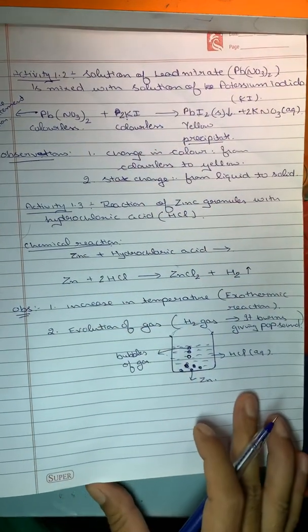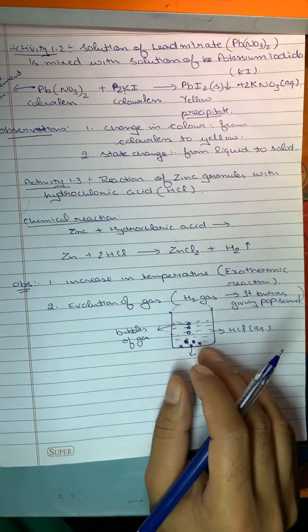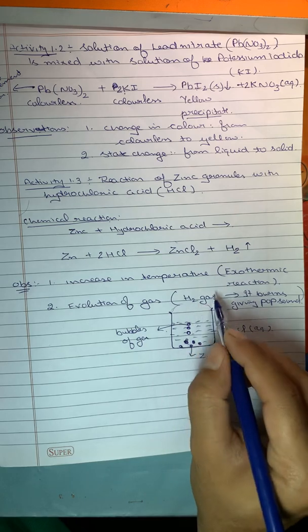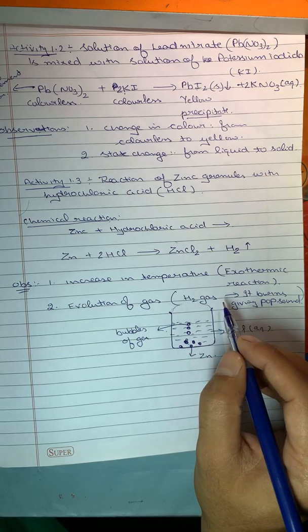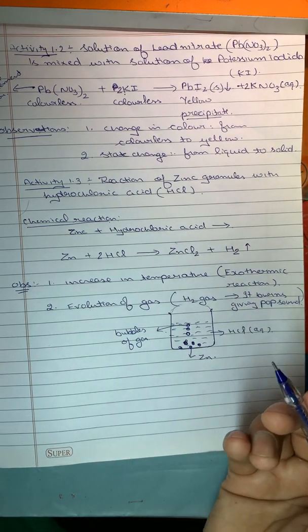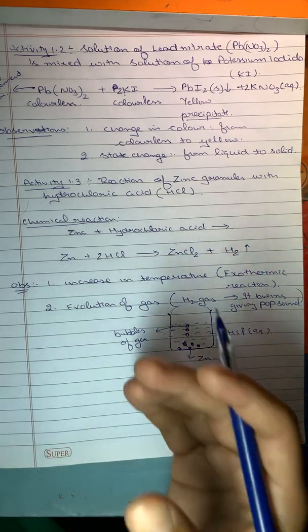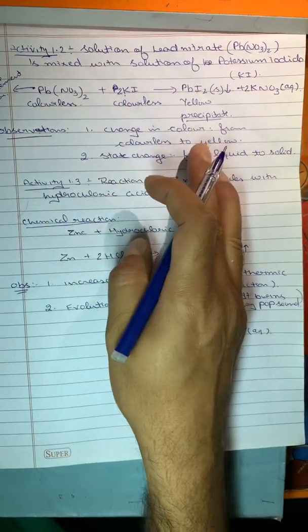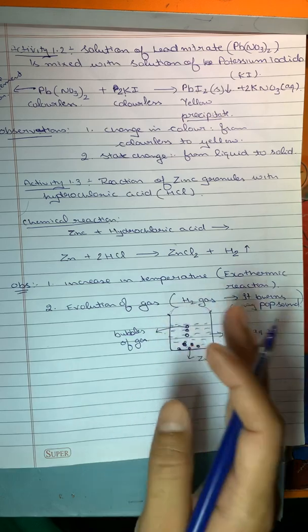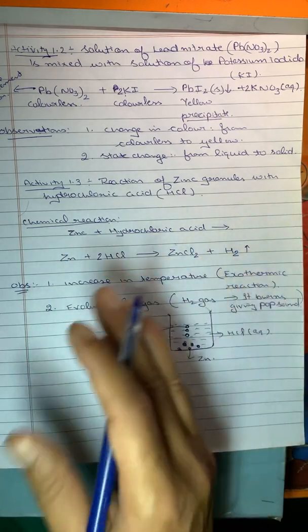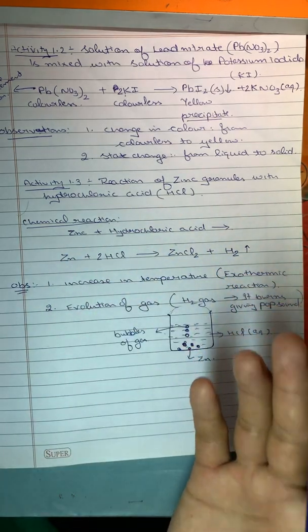So, two observations, because this is just the start of the chapter, so I cannot tell everything in detail. At the start my motive is just to make you clear that if there is a change in color, evolution of gas, or change in state occurring, then there might be a chemical reaction taking place.